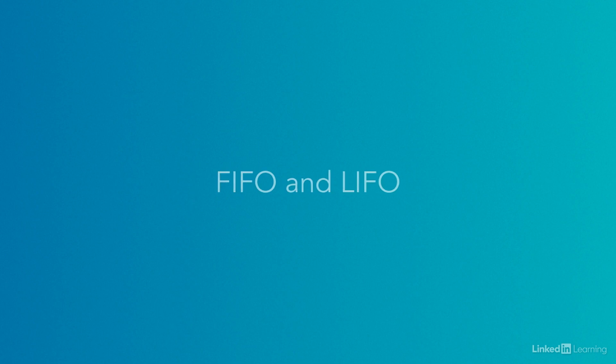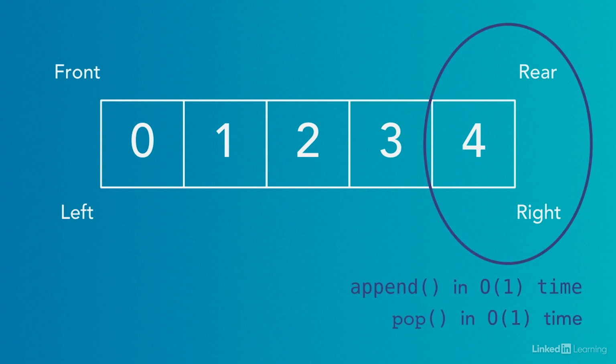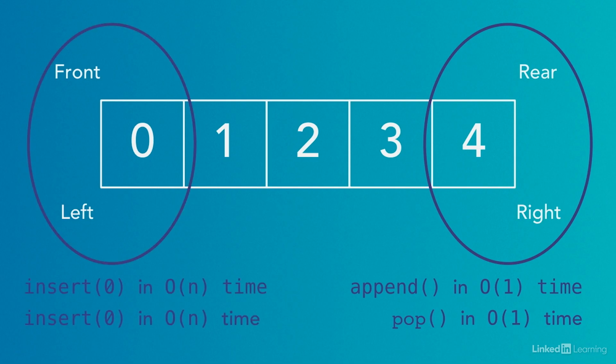We can arbitrarily choose which end of the deque we want to be at the front and which we want to be at the rear, since there isn't any runtime advantage of choosing one side over the other side to be the front. The reason is that whether we want to add or remove from the left side of the list or add or remove from the right side of the list, we're going to be in constant runtime or linear runtime, depending on which side we choose to be the front.